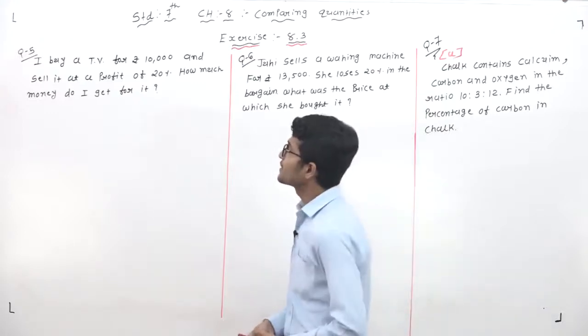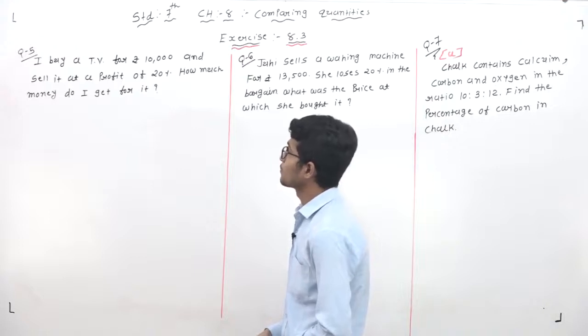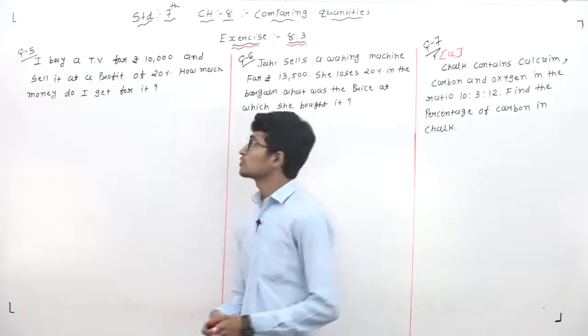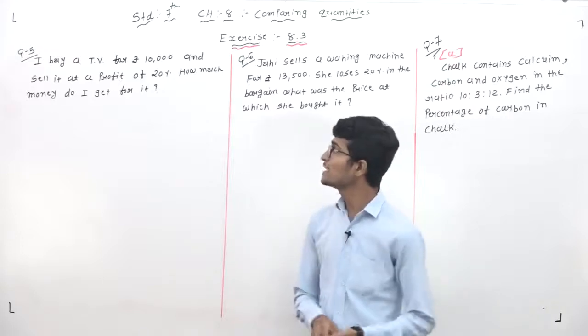I buy a TV for rupees 10,000 and sell it at a profit of 20%. How much money do I get for it? So this one is our question. So first of all, what is the meaning of this question?